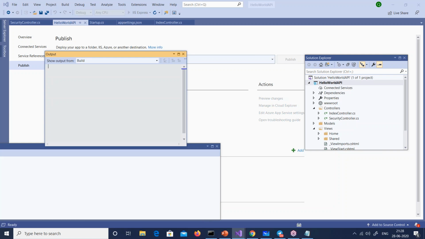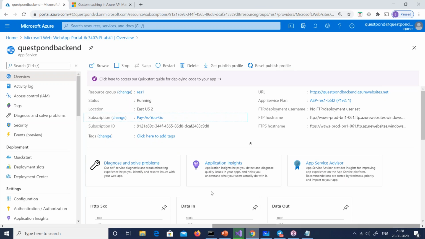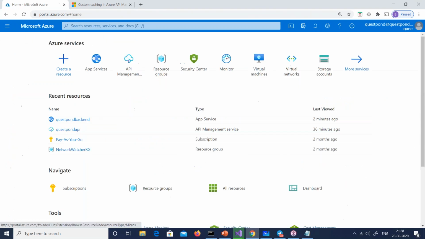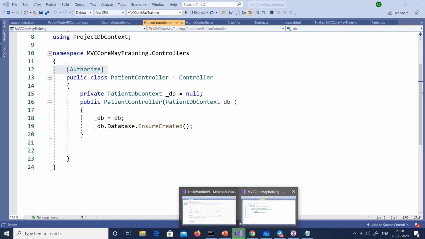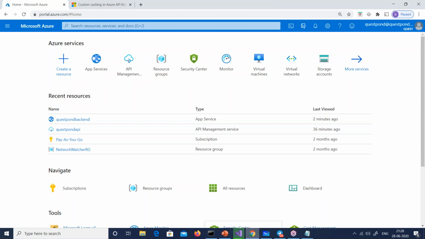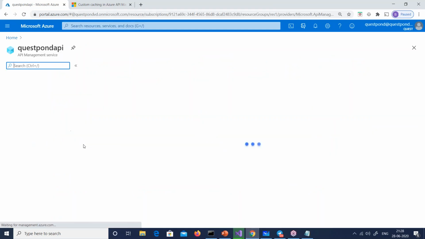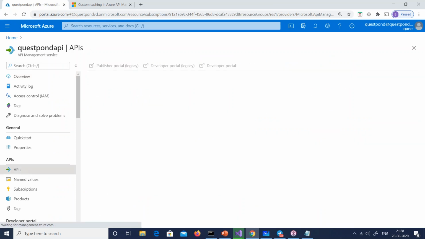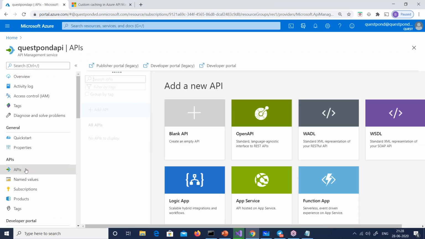And this backend API, I will add it to my Azure APIM. Once this API is published, you can see it is happening right down there. It is still happening here. And then after this, I will go to this API management service and I will add this API. Remember that this API has JWT token enabled. It's a very important thing, right? And over there, we will now define the inbound rules. By using those inbound rules, we want to see the caching working, right? Inbound and the outbound rules, right?